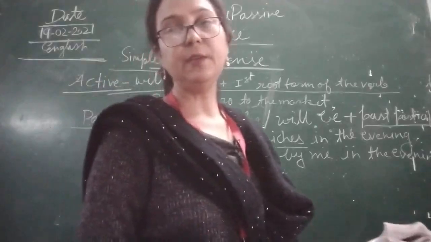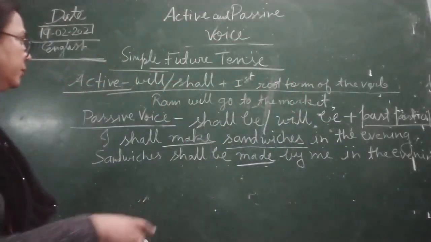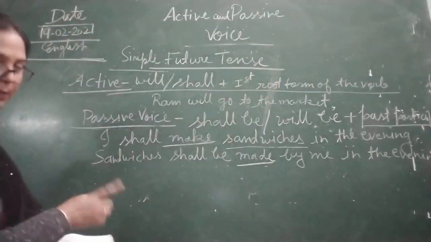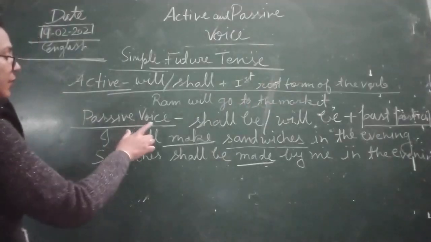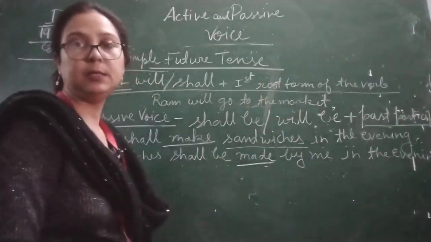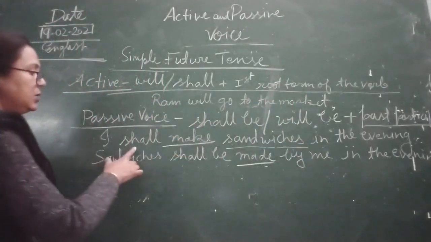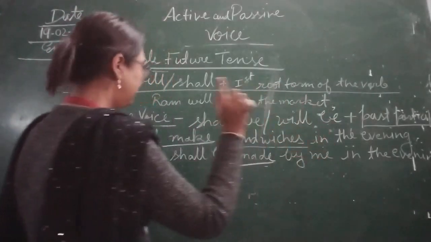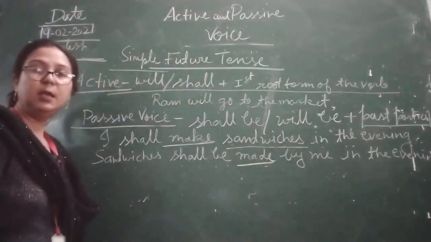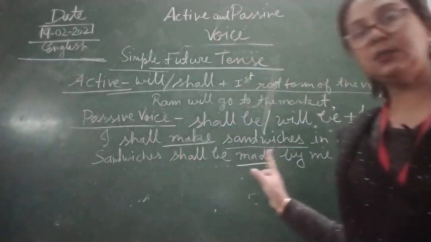As we have discussed in simple future tense, with the root form of the verb we use shall and will plus the root form of the verb in active voice. In passive voice, what do we have to use? Shall be, will be plus past participle. I have given one example. I shall make sandwiches in the evening. Sandwiches shall be made by me in the evening. Here we have used shall be and the past participle.